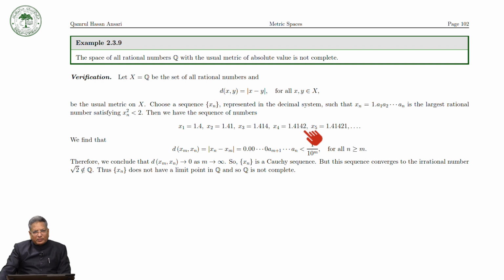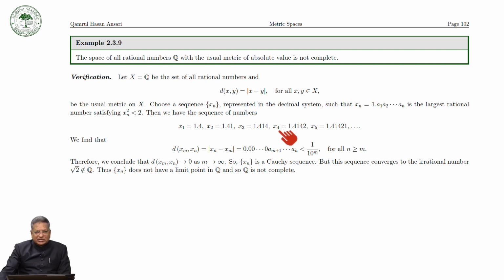After n4 you will see the difference of the terms is less than epsilon. Similarly, according to the epsilon, we can find a positive integer N such that the distance between any two elements of the sequence after that natural number is less than epsilon.